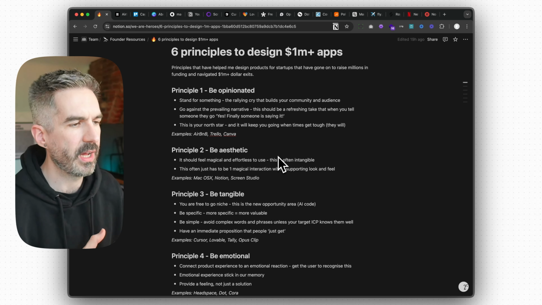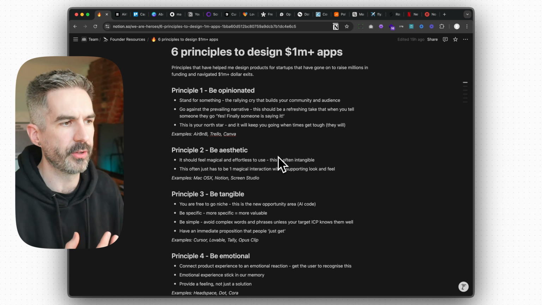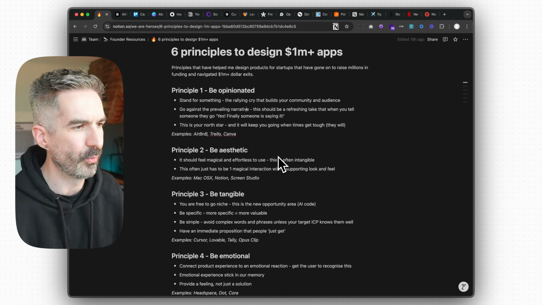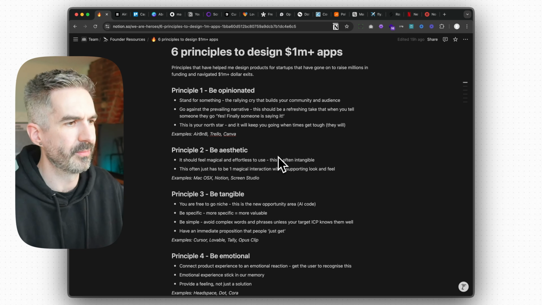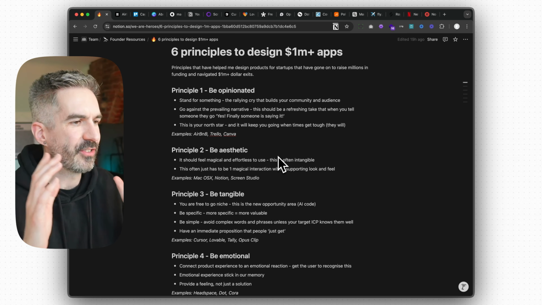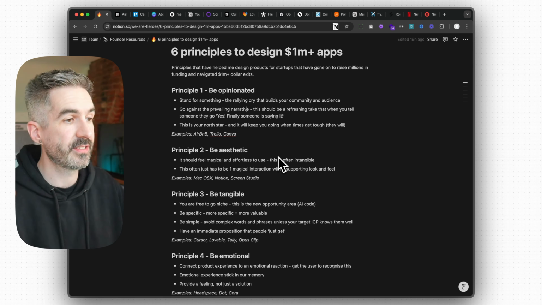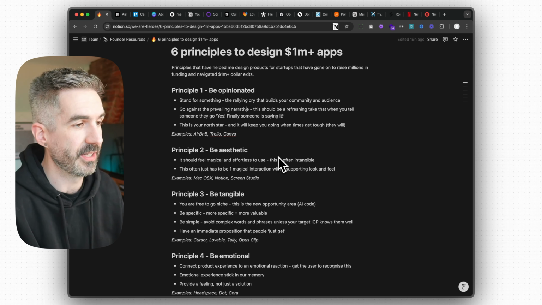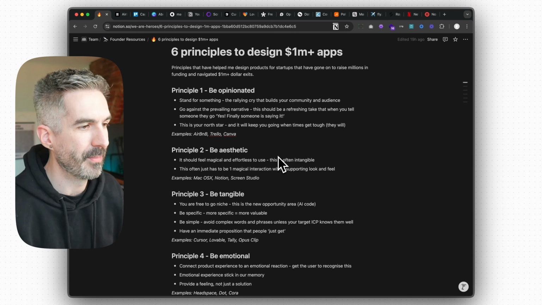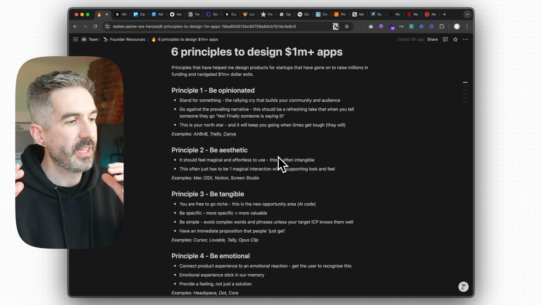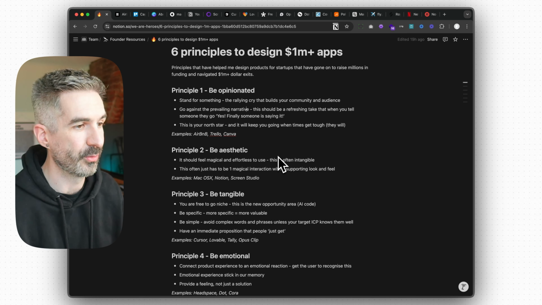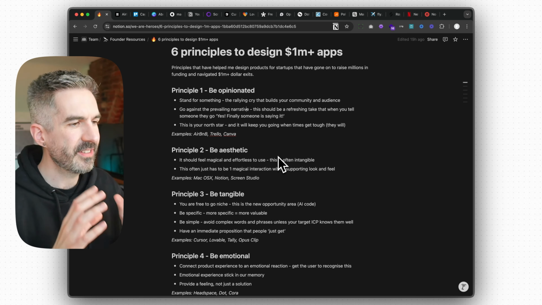So in a world where we can use AI tools to build almost any app or website that you can imagine, you can even envision a world where we get to a point where you can just type into Lovable, build an Airbnb competitor that's better. It's not beyond the realm of possibility. Obviously, there's so much other stuff that goes into making Airbnb successful as a company, and all of that stuff that they've built up over many, many years of growth. But in terms of creating an app that can look and work better, you could feasibly do that in the future with AI. So be aesthetic is about